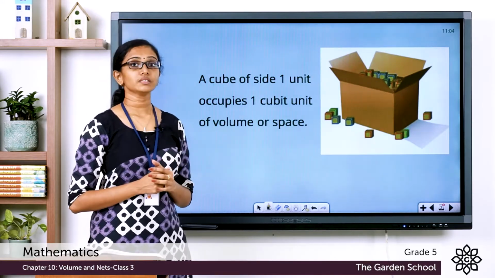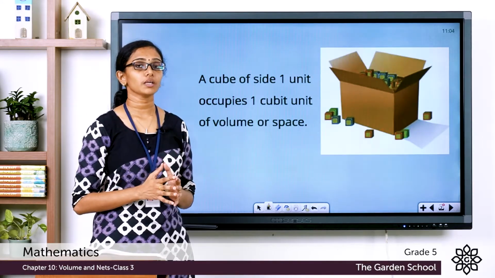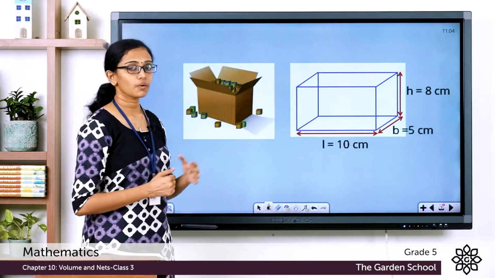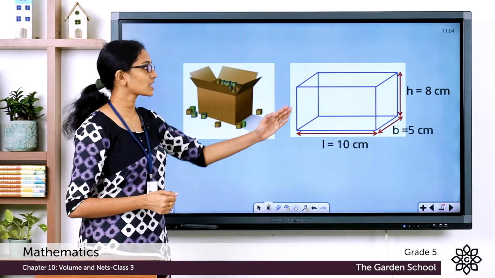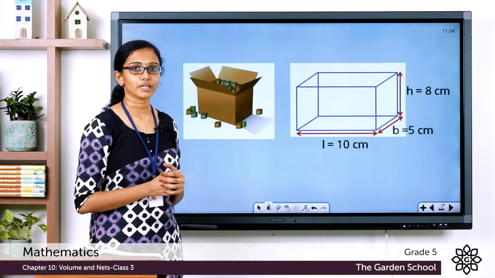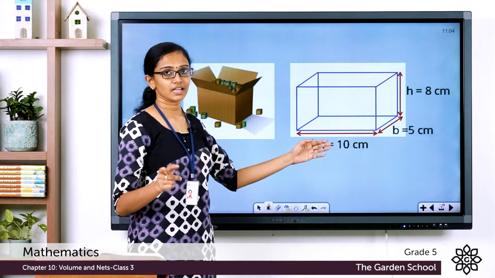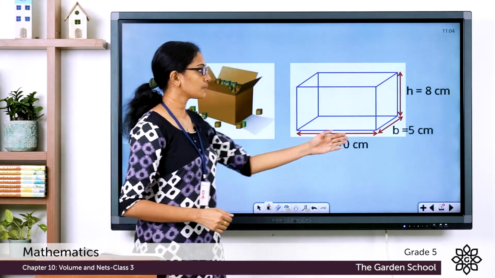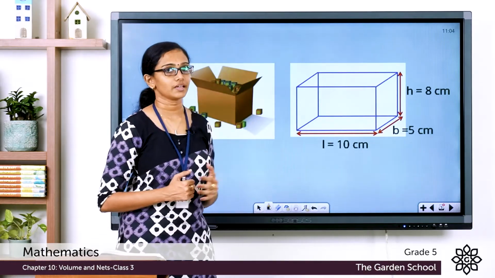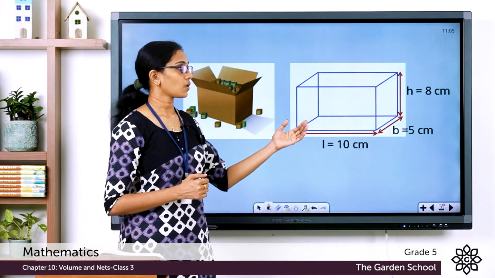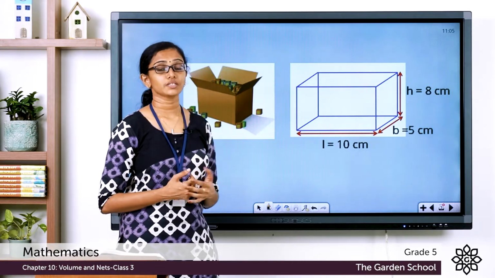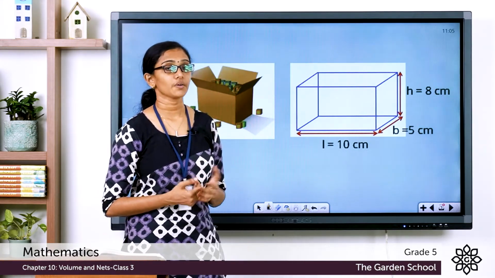Now today, we'll see how we can find the volume of a cuboid. Let this be a cuboid like this one. It is empty, and the dimensions of this box are mentioned here. This cuboid has a length of 10 cm, a breadth of 5 cm and a height of 8 cm. So this is a 3D shape, or a solid shape. Now I want to find the volume of this solid shape using unit cubes. How can I do that?